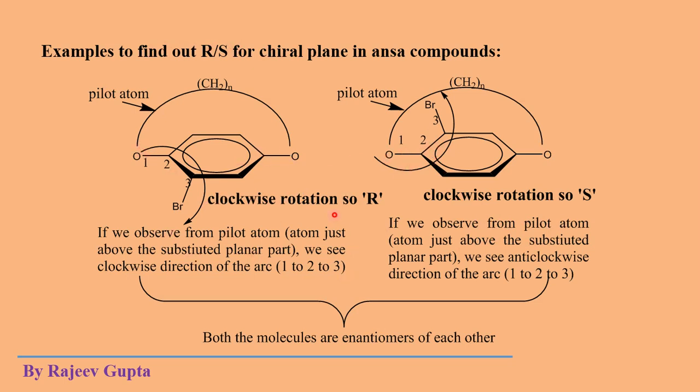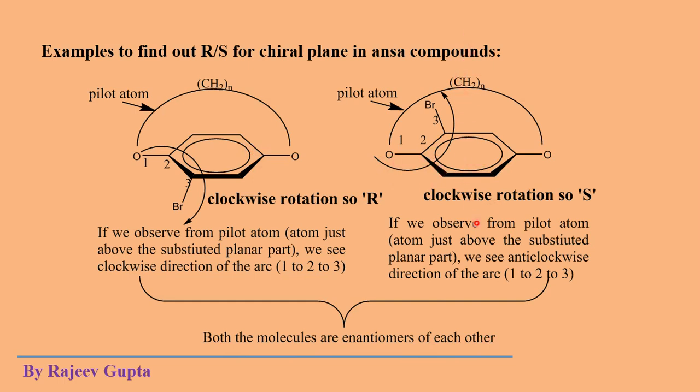Only the configuration or 3D arrangement is different. Its configuration is R and its configuration is S. It means these both molecules are enantiomers of each other, meaning both are mirror images of each other.